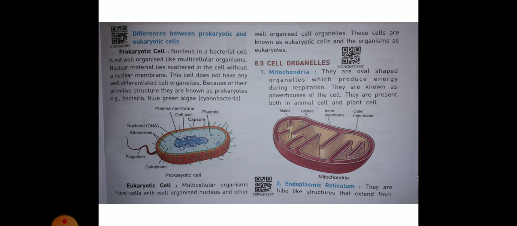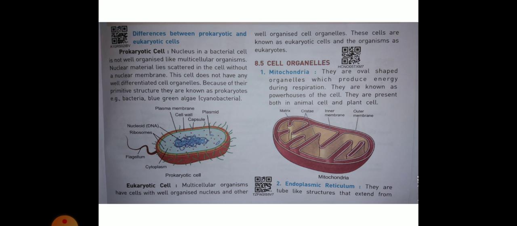In eukaryotic cells, multicellular organisms have cells with a well-organized nucleus and other well-organized cell organelles. These cells are known as eukaryotic cells and the organisms as eukaryotes. Organelles are present in eukaryotic cells.